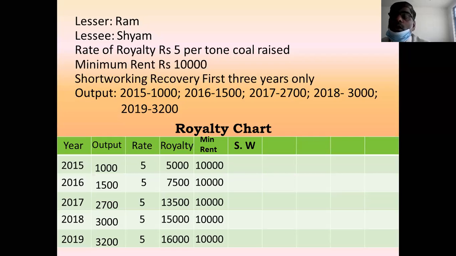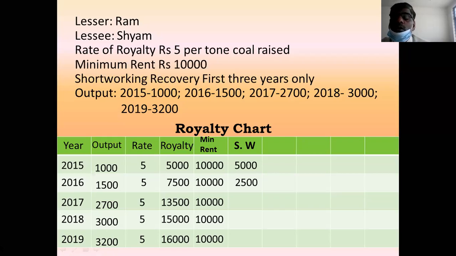Next column is short working. You remember the equation. Short working is equal to minimum rent minus royalty. First year, minimum rent minus royalty, 10,000 minus 5,000. It is 5,000. In the second year, 10,000 minus 7,500, 2,500.